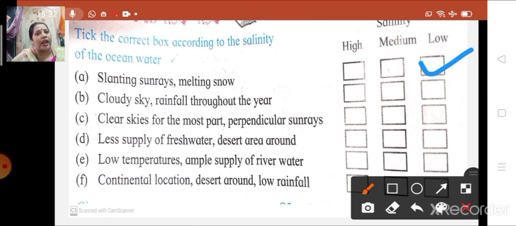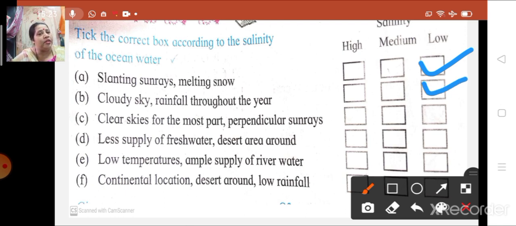Cloudy sky. Rainfall throughout the year. Cloudy sky means the rays of the sun will hardly reach over here. It will not be perpendicular at all. If rays are not perpendicular, evaporation will be lesser, and rainfall is also throughout the year. So what type of salinity over here? High, medium or low? Yes, it is going to be low salinity.